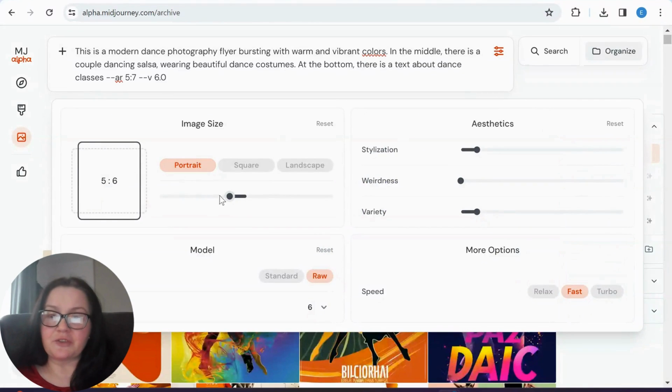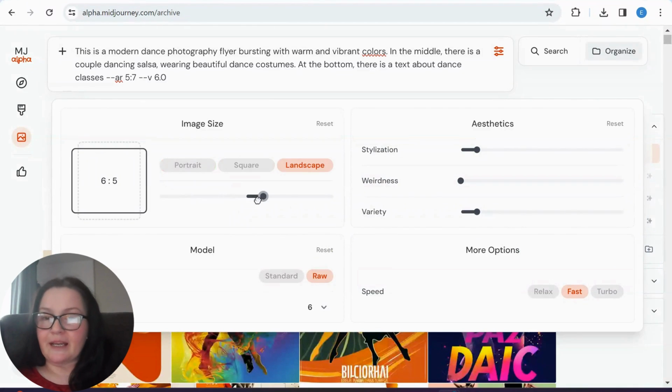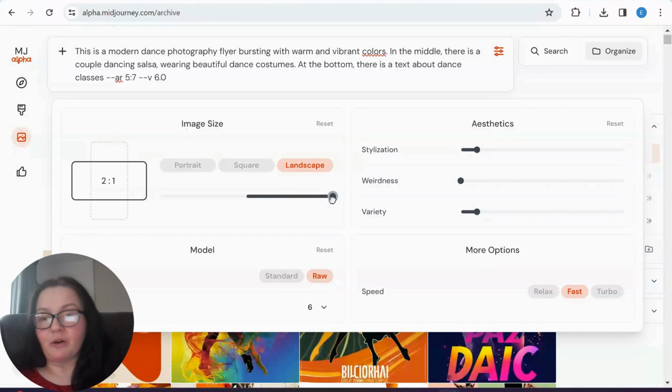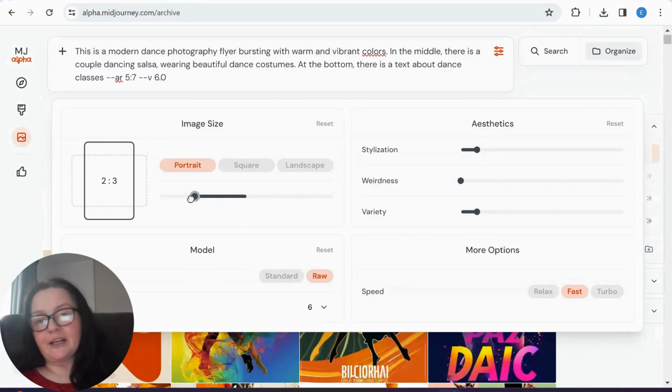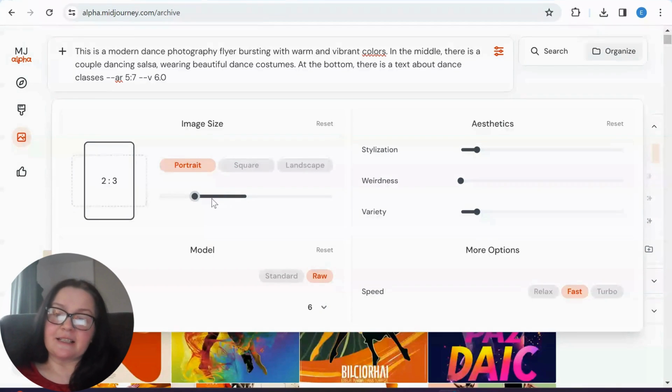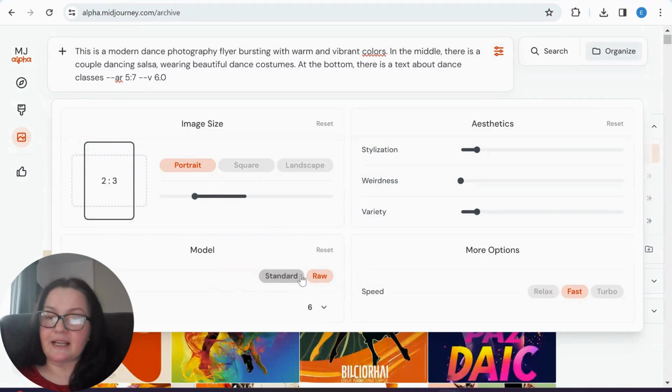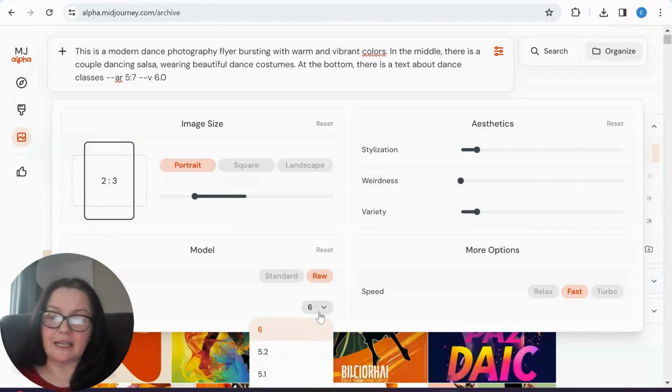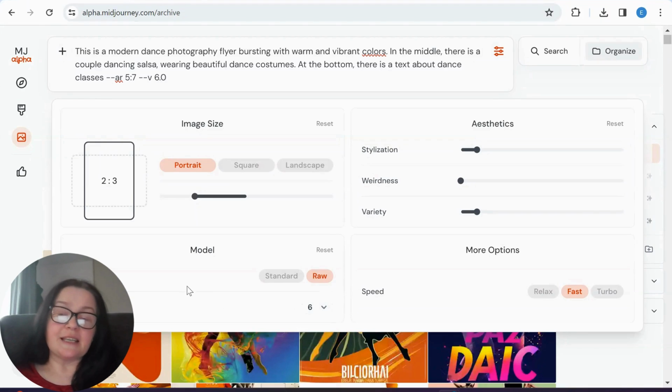I can choose image size, whether I want portrait, square or landscape, so it gives me images of different sizes. Then I have mode, standard or raw. Then I have version. Guys, version 6 is not default yet, so you do need to adjust it here. The default version is still V5.2.